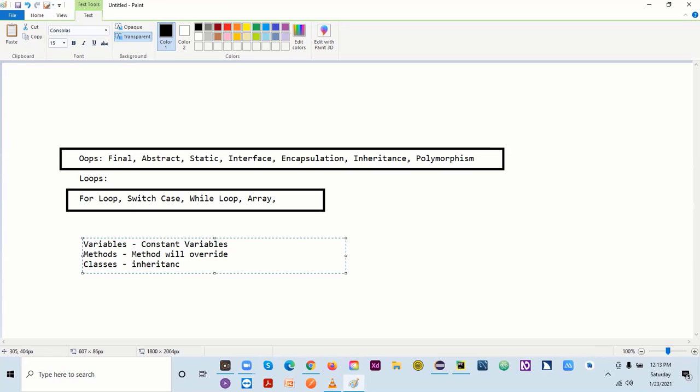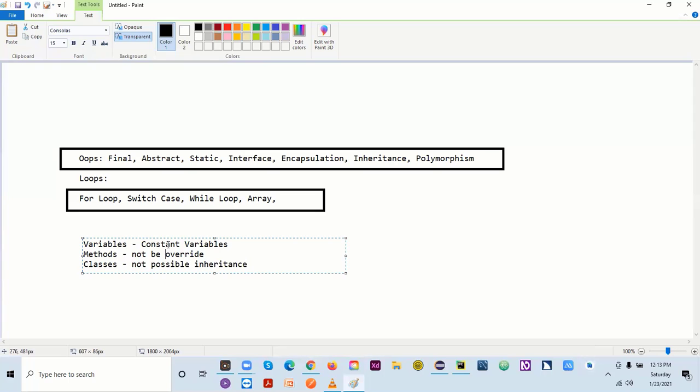Inheritance is not possible in this case. So the method will not be overridden, the class will not be inherited, and if you use final with a variable, it will be a constant.